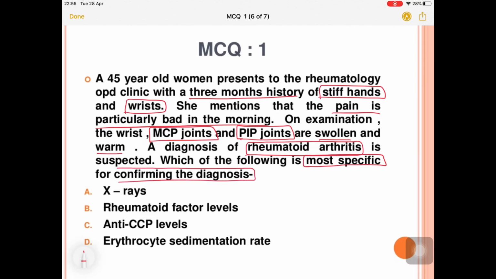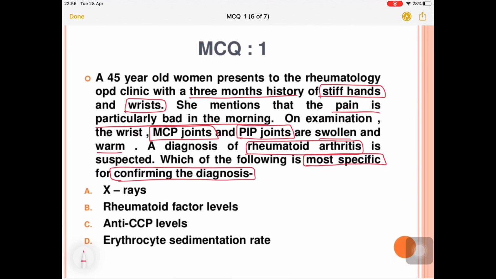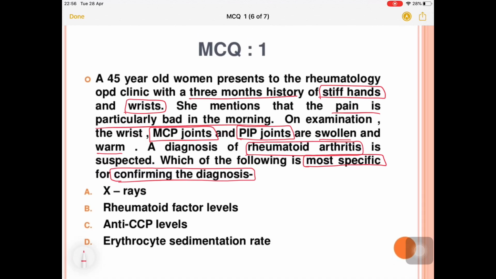I told you, more sensitive is rheumatoid factor, more specific is anti-CCP. So what will be the answer over here? That will be absolutely anti-CCP antibody, which means anti-cyclic citrullinated peptide antibody.